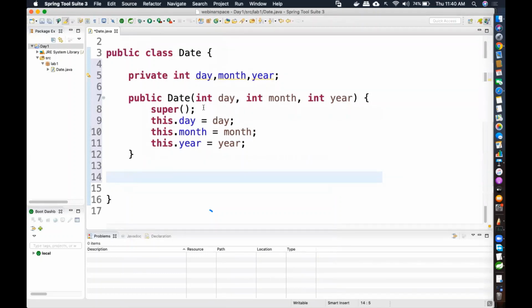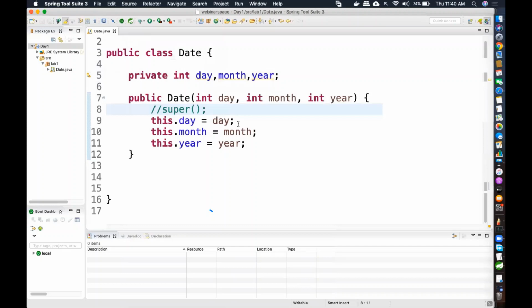For now I'm not going to explain exactly why this line is coming. It is to call the parent's default constructor. That is why it is used. And of course you might think there is no parent here, but there is a parent, which is the Object class, which we will not be discussing in this particular class anyways.